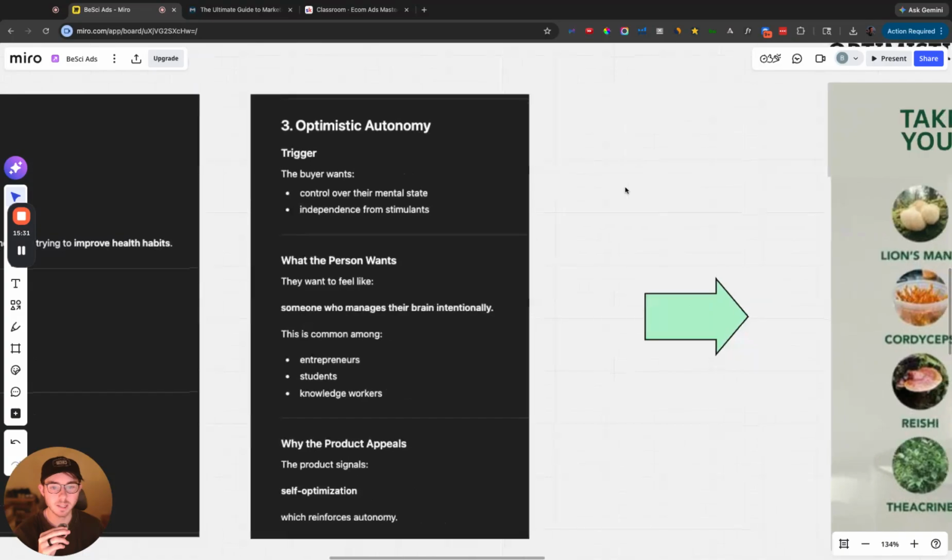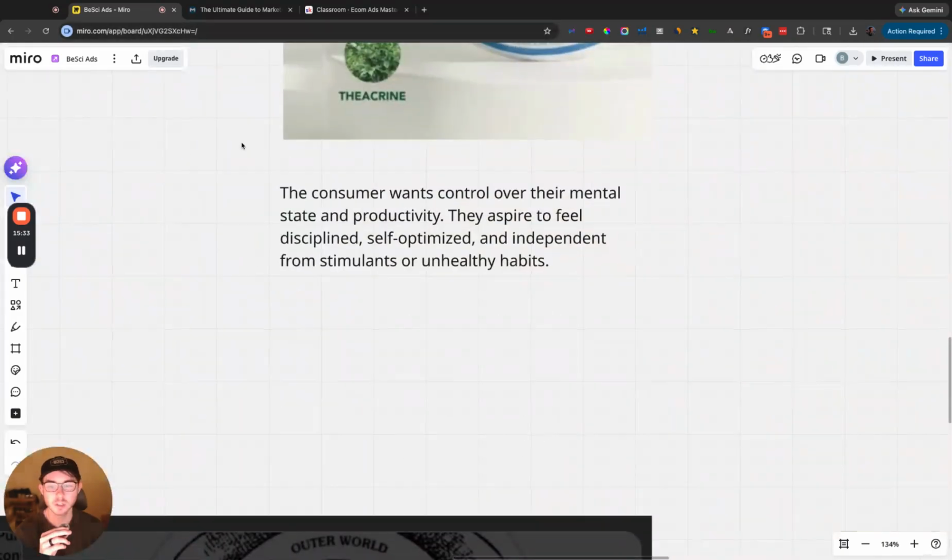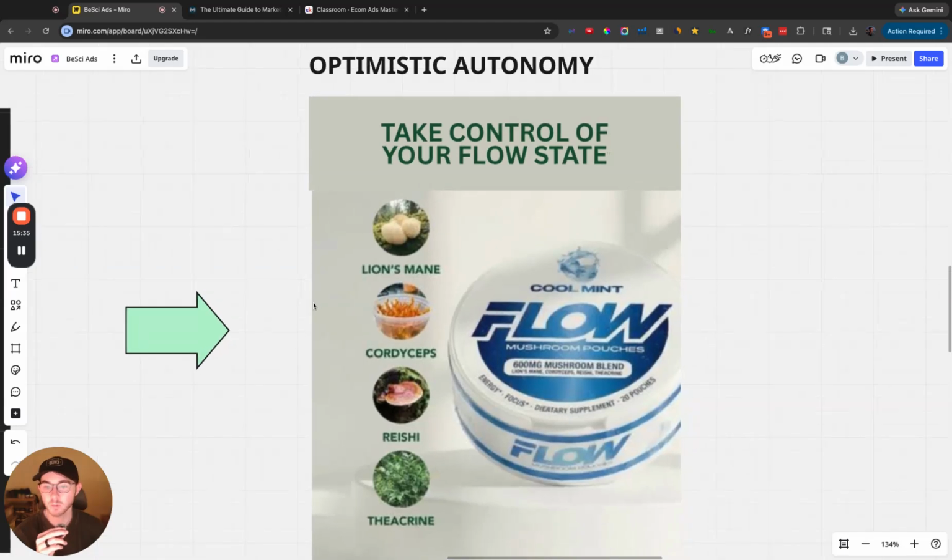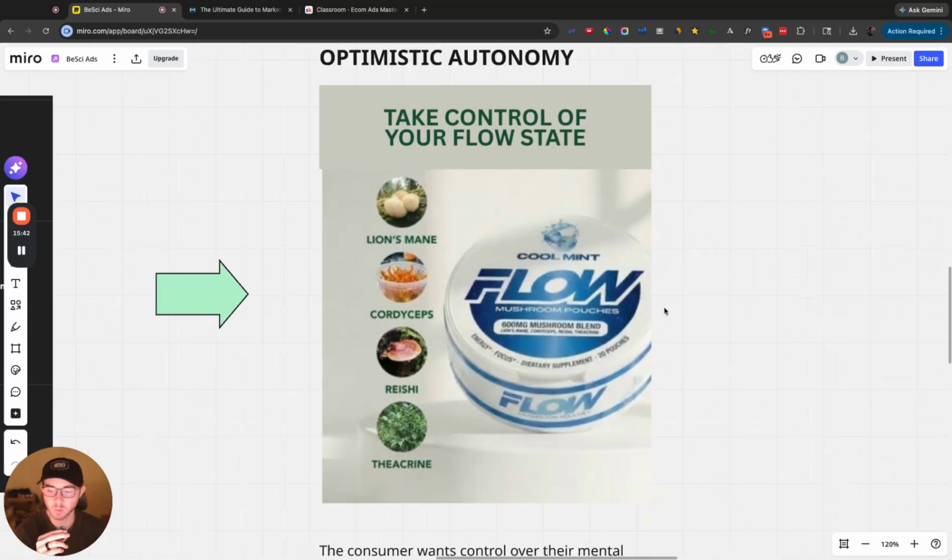So let's look through the optimistic autonomy. For this one, I had ChatGPT rewrite this and say, take control of your flow state. What that does is it repositions the location, so where they're at and the situational context of where they're at. Okay, I'm going to get in a flow state. That means I'm working on my computer, I'm working remote, hence the scenario that they would be in.